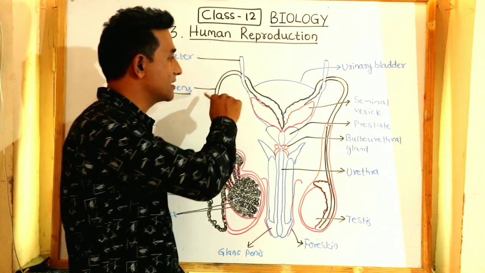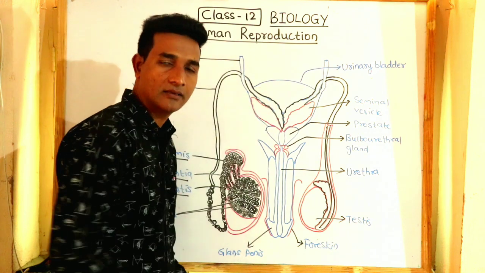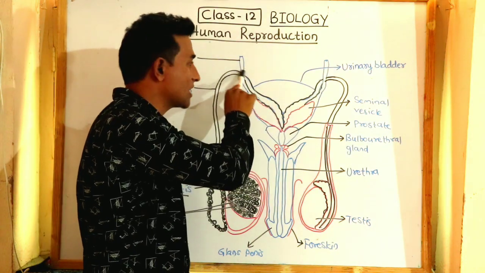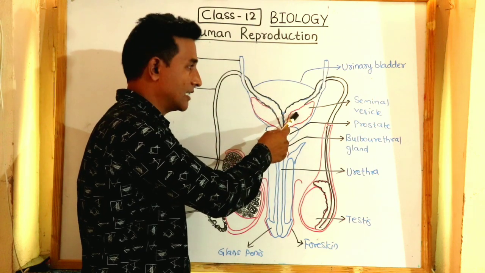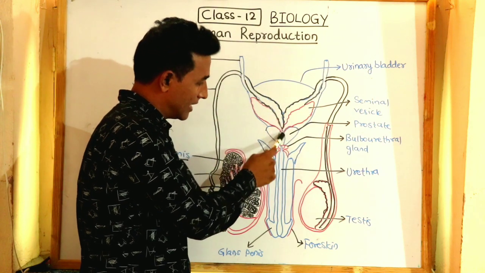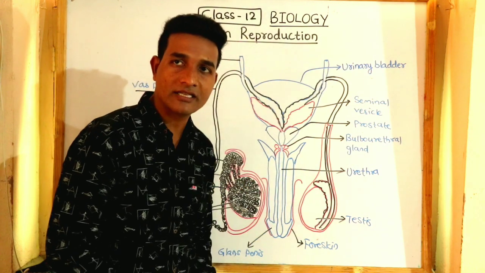This vas deferens ascends the abdomen and loops over the urinary bladder. The vas deferens loops around the urinary bladder and receives a duct from the seminal vesicle and then passes through the urethra as the ejaculatory duct.